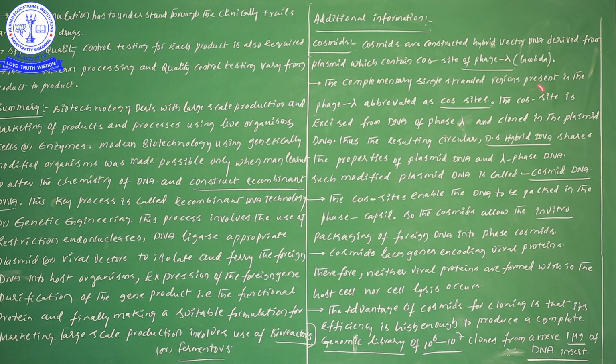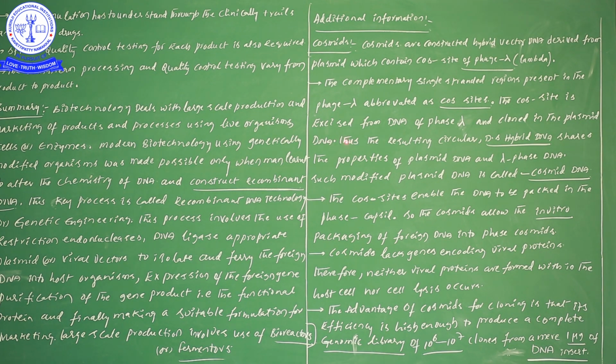So we separate the cos site from the DNA of phage lambda and we are cloning it, attaching it with another plasmid. We are cloning into the plasmid the cos site that we obtained from the phage lambda. So this cos site we are now joining with the plasmid, so thereby which formation takes place?